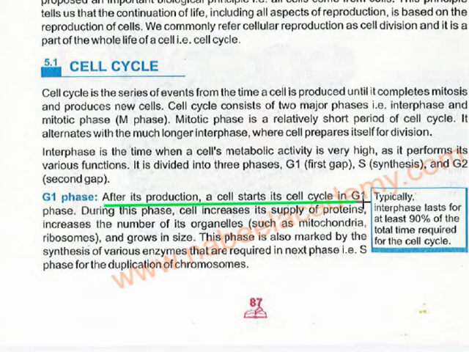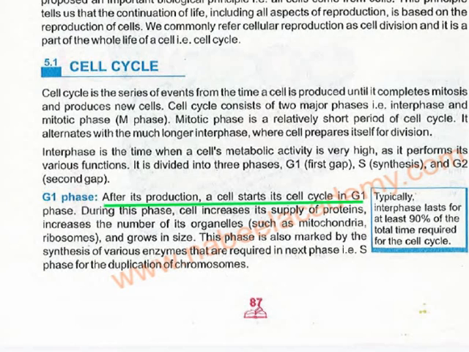Okay, during this phase, the cell increases its supply of proteins, increases the number of its organelles such as mitochondria and ribosomes, and grows in size. So what happens during the G1 phase? The protein supply is increased, the number of organelles is increased, for example mitochondria and ribosomes, as we have already studied in the previous chapter. So this phase is also marked by the synthesis of various enzymes. Now enzymes are also secreted, the size increases, and many of the organelles also increase in number